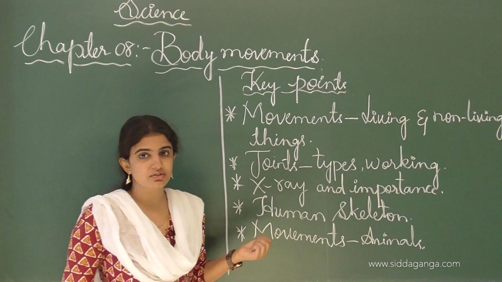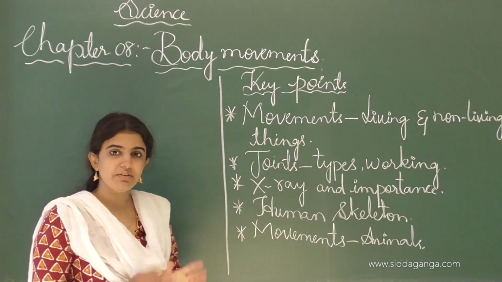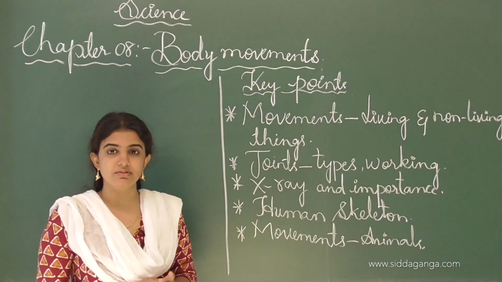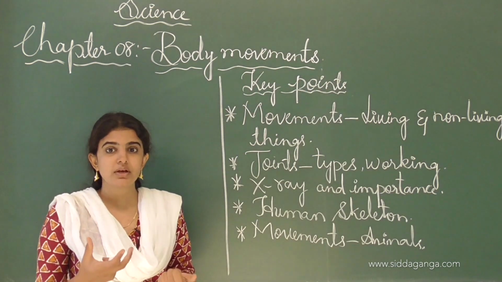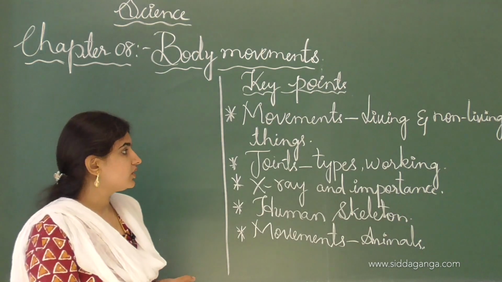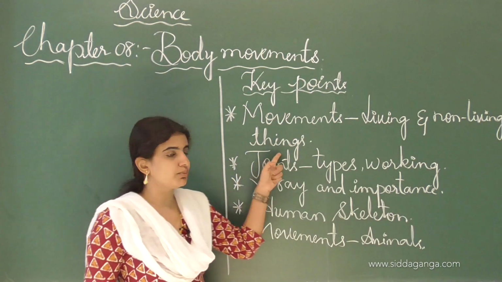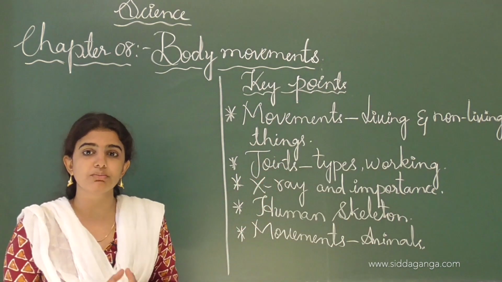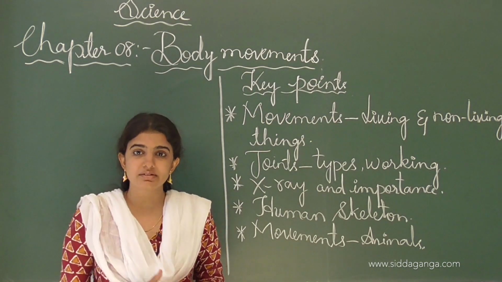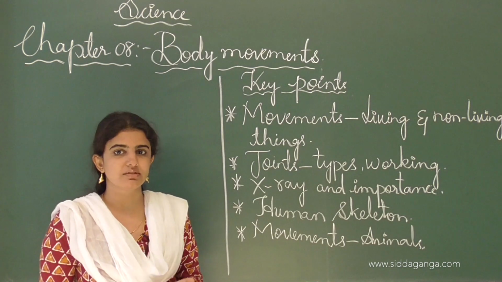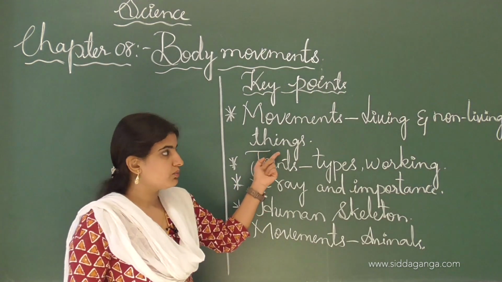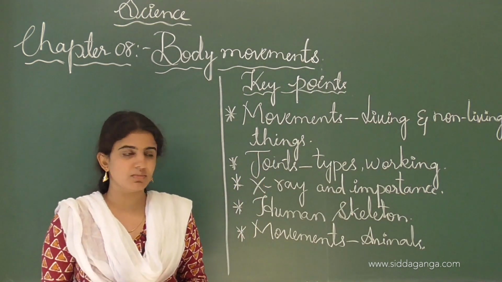In living things, movement takes place very easily, in animals, whereas non-living things also show movement, but only when external force or external energy is provided to them. Later we will discuss how non-living things move.